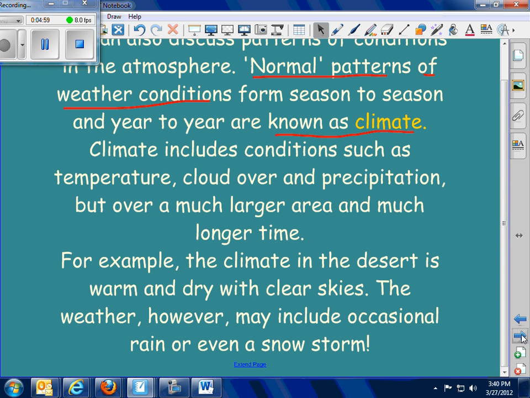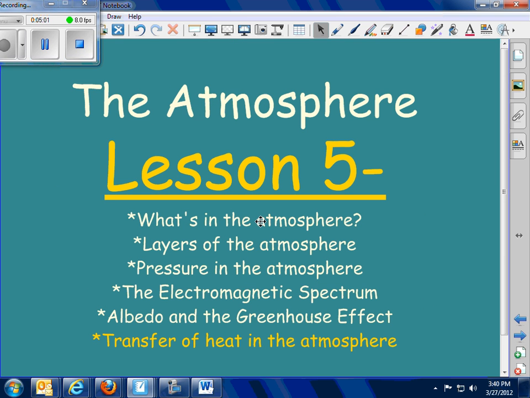I did mention in class that next week, Tuesday or Wednesday, we are going to have a test. And that test is going to include all 5 of these parts. We've talked about the atmosphere, layers of the atmosphere, air pressure. We did talk about the electromagnetic spectrum. Today we talked about albedo and the greenhouse effect. And tomorrow we're going to talk about how heat gets transferred from one place to another in the atmosphere. So hopefully we're going to do well on that.